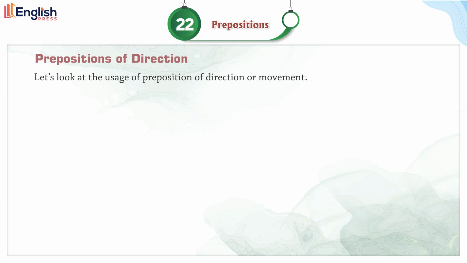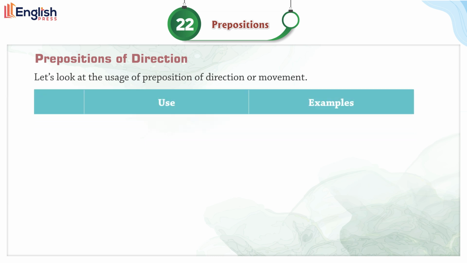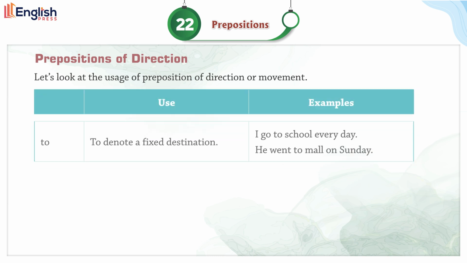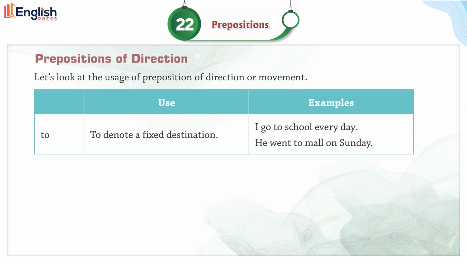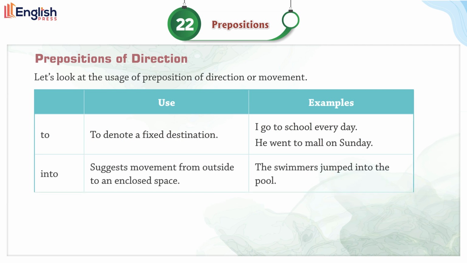Let's look at the usage of prepositions of direction or movement. To. To denote a fixed destination. I go to school every day. He went to the mall on Sunday. Into suggests movement from outside to an enclosed space.